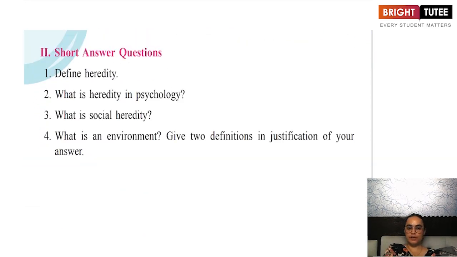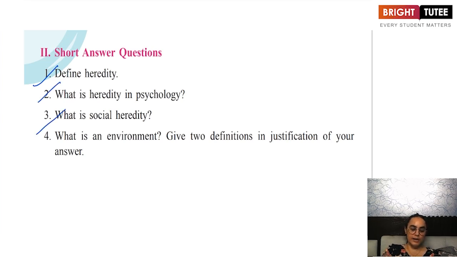Define heredity. We have learned the various definitions of heredity, right? The basic definition of heredity, as we have learned, is the capital that the child inherits from the parent. What is heredity in psychology? So according to the psychologist, heredity refers to the biological as well as the psychological characteristics of a human being. This is what Gilbert believes.